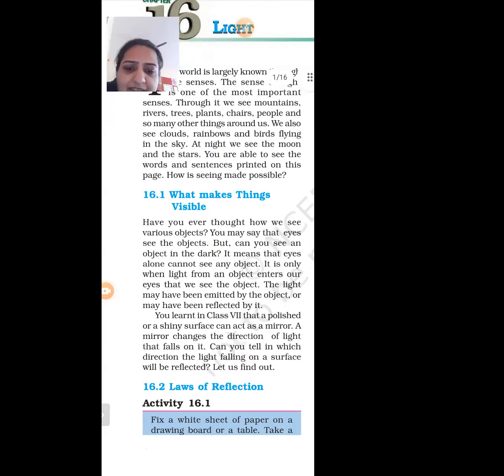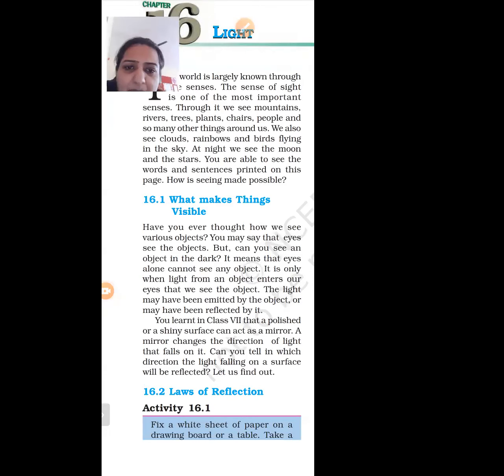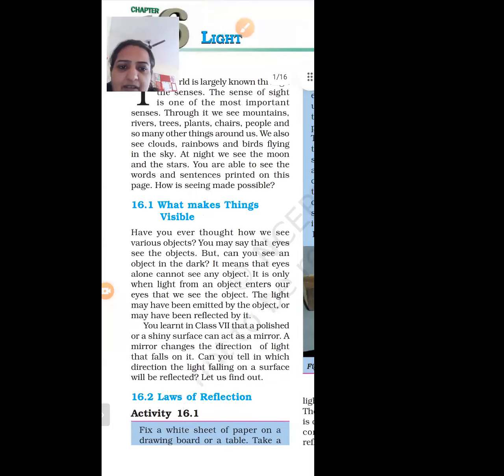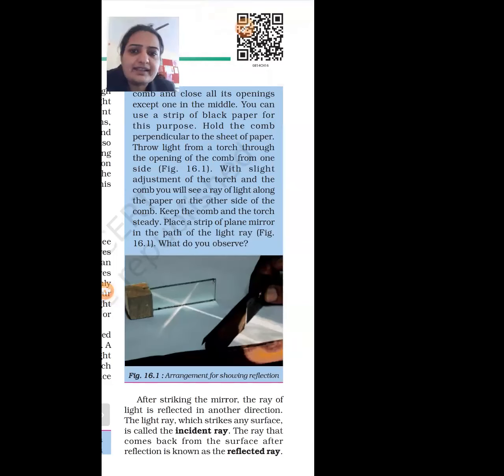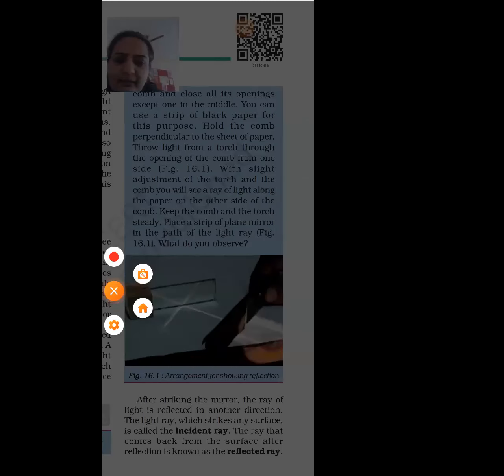So you have to remember the definition of light as well as the definition of mirror. Next topic is laws of reflection. There are two laws of reflection. First law is angle of incidence is always equal to angle of reflection.